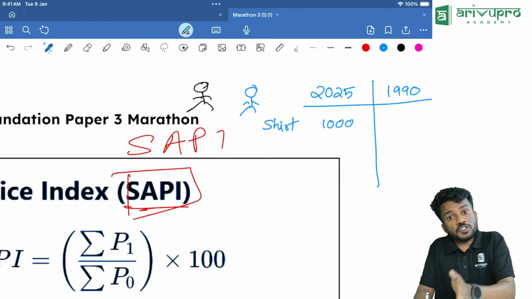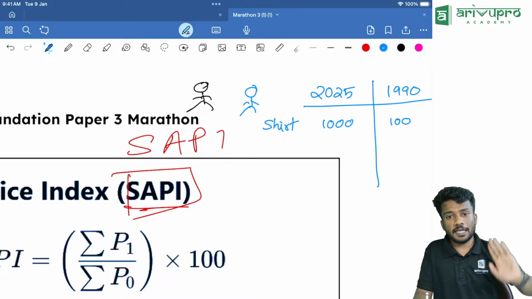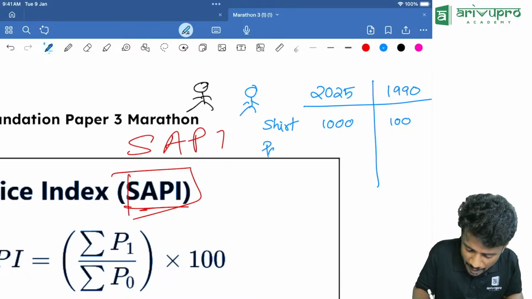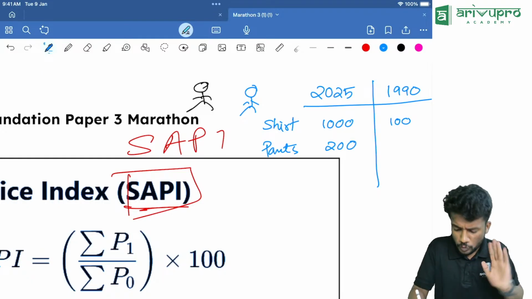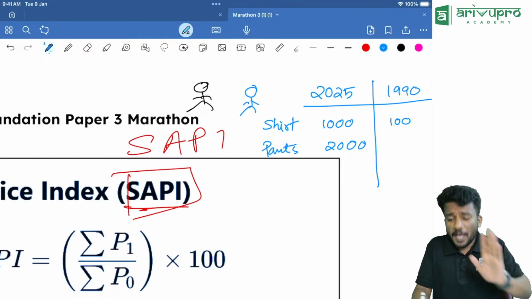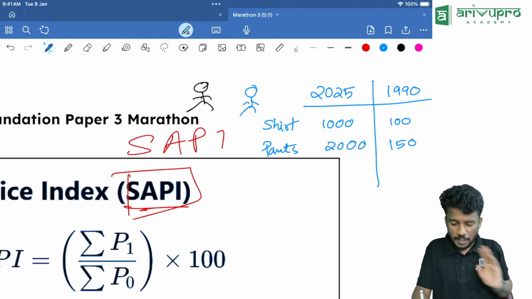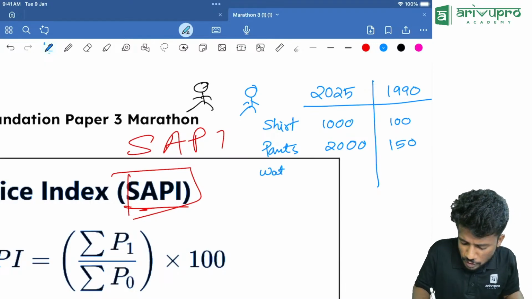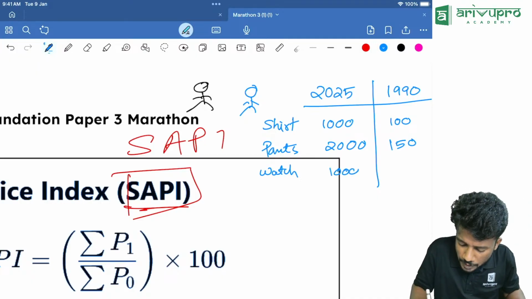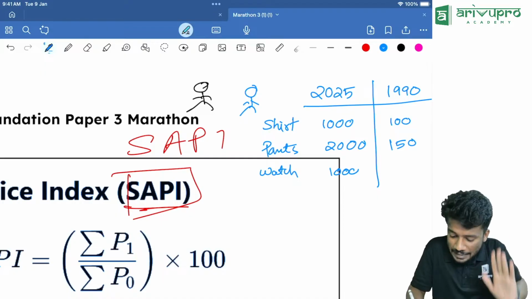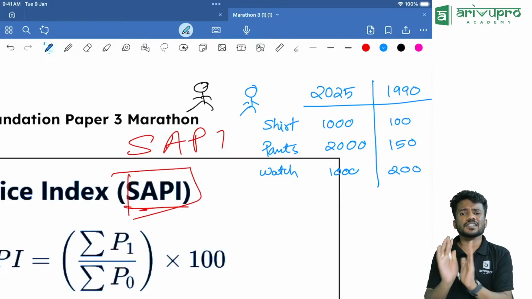And the same shirt cost around 100 rupees in 1990. Then, pant price is 2,000 rupees, and the same pant costs around 150 rupees in 1990. Then watch, let the watch price in 2025 be 1,000 rupees and the watch price in 1990 be around 200 rupees. Okay, these are the things.